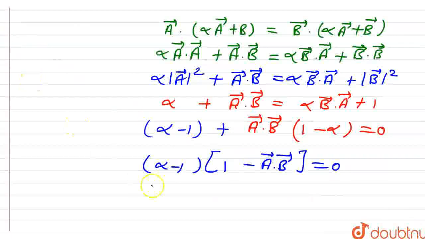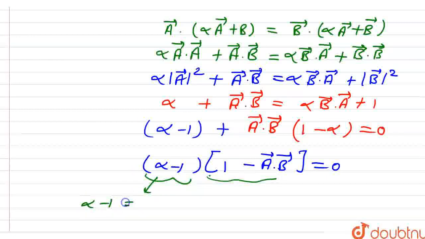Now taking alpha minus 1 common from both, it becomes alpha minus 1 multiplied by 1 minus a vector dot b vector, equal to 0. The product of two things is 0, so either alpha minus 1 is equal to 0, or 1 minus a vector dot b vector is equal to 0.